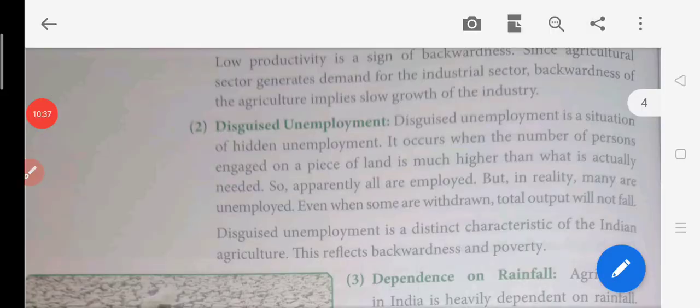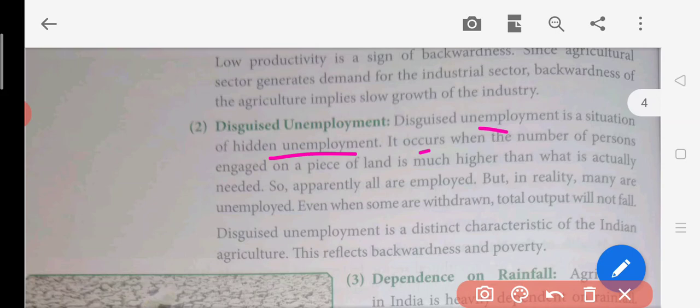The second point is disguised unemployment. Now, what is disguised unemployment? Disguised unemployment is a situation of hidden unemployment. It occurs when the number of people engaged on a piece of land is much higher than what is actually needed. So apparently all are employed.